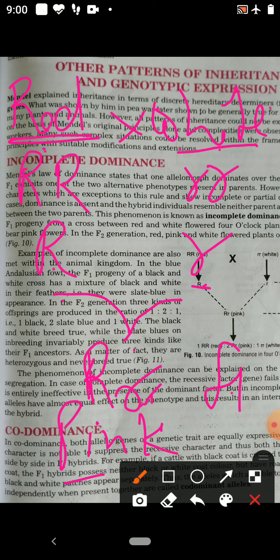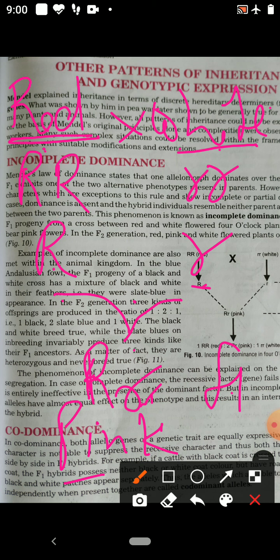So the inheritance of flower color presents a good example of incomplete dominance. Here, children, I told you when a cross is made between true breeding red flowered plants and true breeding white flowered plants, F1 were all pink flowered.